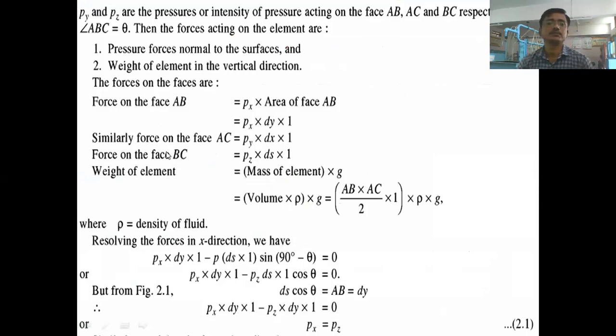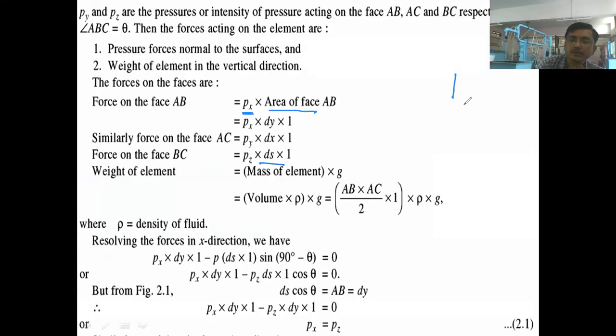Pressure force. So whatever we have just discussed is mentioned here. Pressure forces on face AB. AB means the vertical side. On the vertical side, how to derive the pressure force? That is Px, this is pressure intensity, multiplied by area of face AB: Px into dy into 1. Similarly for BC, Px into dy into dx into 1. Then force on the BC, Pz into ds into 1, right? Weight of the fluid element, it is acting in downward direction.